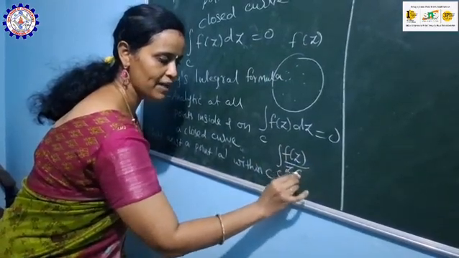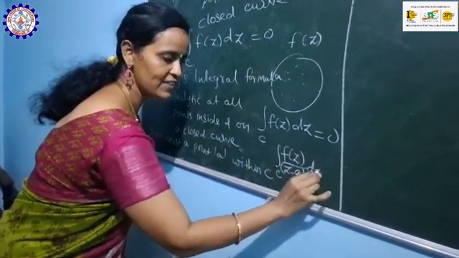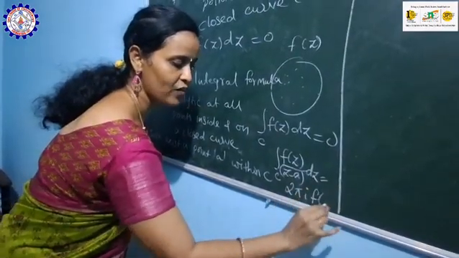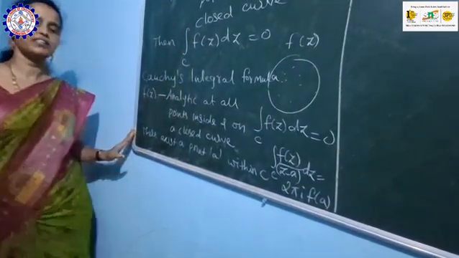Then by Cauchy's integral formula, this theorem states that integral over C, f of z divided by z minus a into dz value will be equal to 2 pi i into f of a. This is called Cauchy's integral formula.